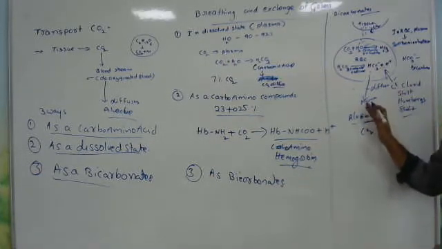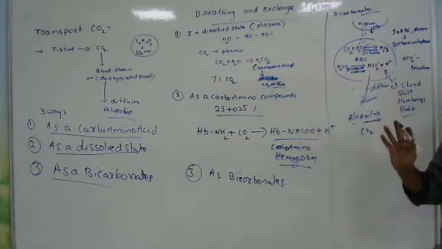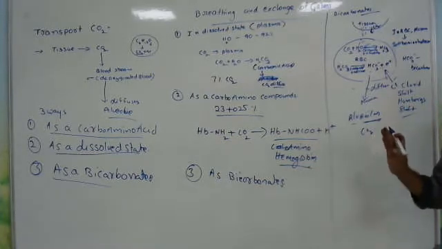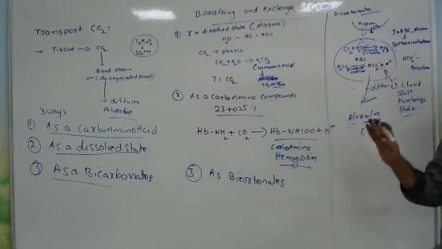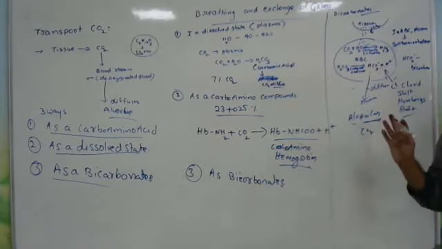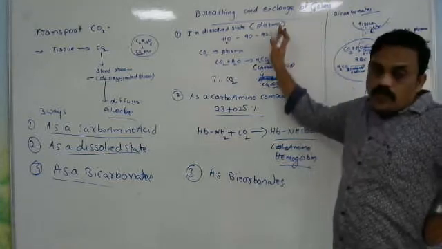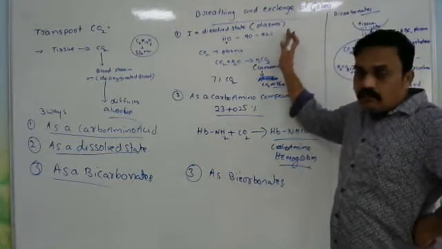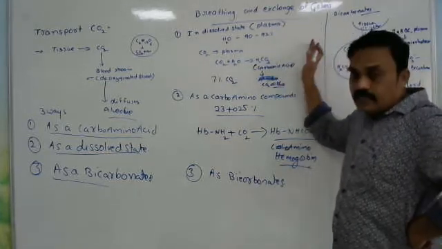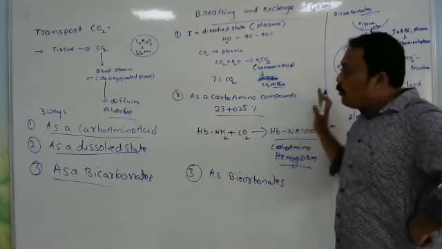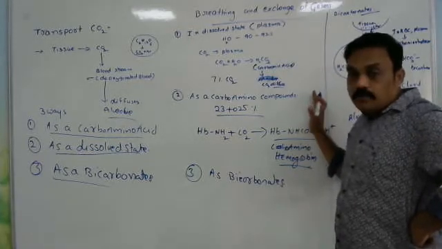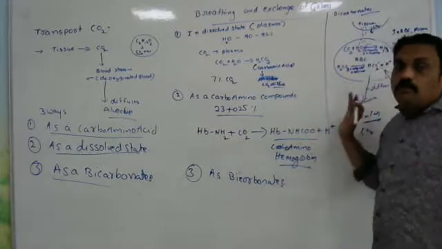Carbon dioxide is not transported alone in blood. It is transported with other compounds. For example, it is transported in the dissolved state as carbonic acid, as carbamino compounds, and as bicarbonates.